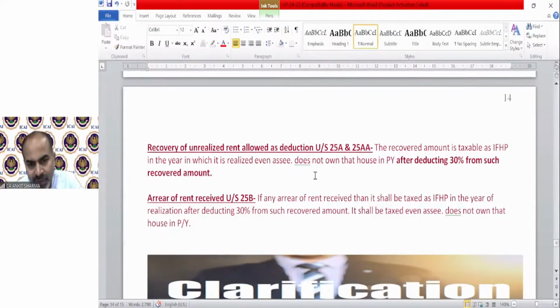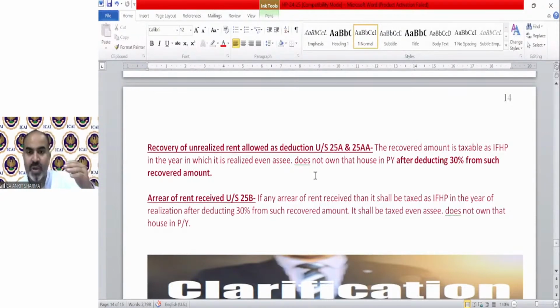A very simple provision says if there is any unrealized rent recovered, then 70% of it is going to be taxable as income from house property, after calculation of normal house value. So why 70%? Because 30% will be deducted as standard deduction. So if 20,000 has been recovered as unrealized rent, then after deducting 30%, that means 6,000, the remaining 14,000 will be your income from house property.